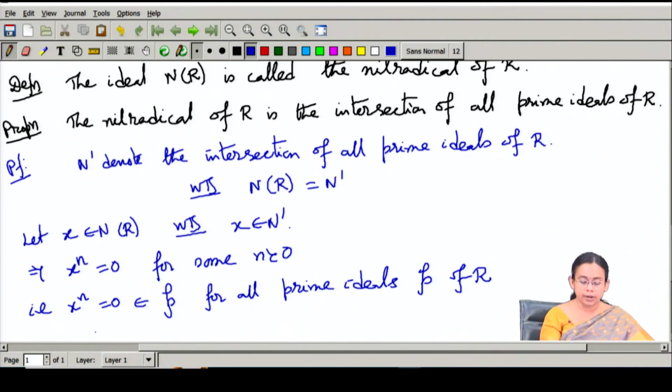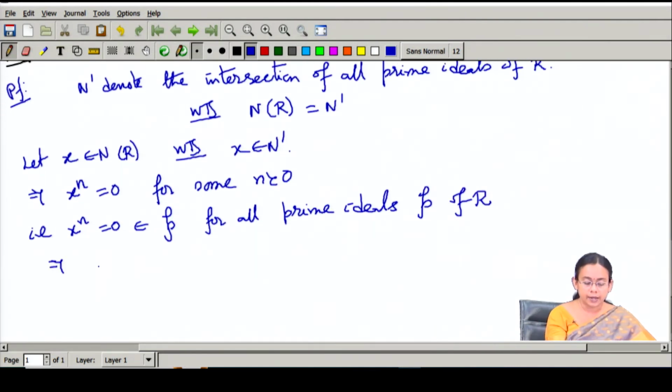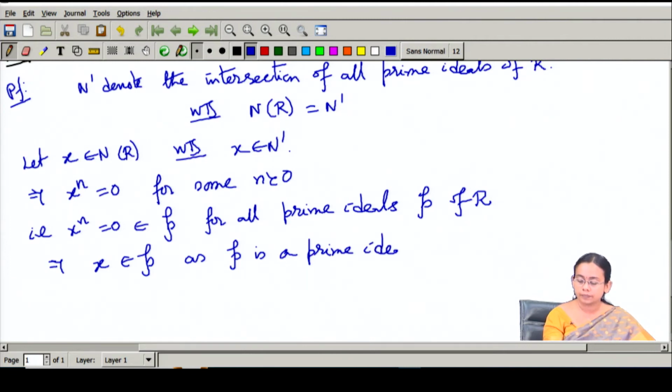So x to the power n belongs to P, but since P is a prime ideal, that will imply that x belongs to P. Therefore, x to the power n belongs to P implies that x is in P. So that means x is in P for all the prime ideals of R, therefore x will be in the intersection of all the prime ideals.